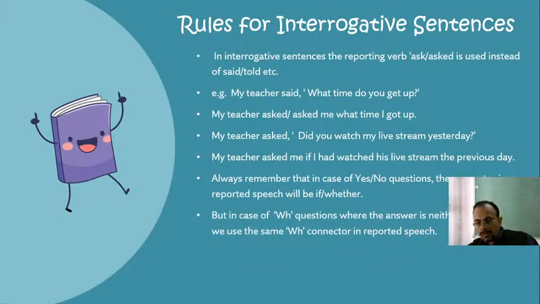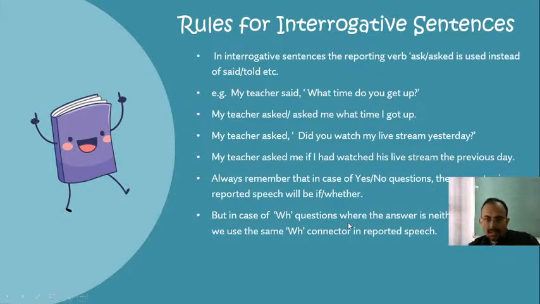But in case of WH questions where the answer is neither yes nor no, we use the same WH connector in reported speech. Like you might have seen, what time do you get up? So the same connector is used here. What time, what is used in the question, what will also be used as the connector in the answer. But in a yes no question, what happens, dear students? In a yes no question, the connector will become either if or whether. Understood? Whether is a long spelling, you might make a mistake. Therefore you use if, the simple spelling only.